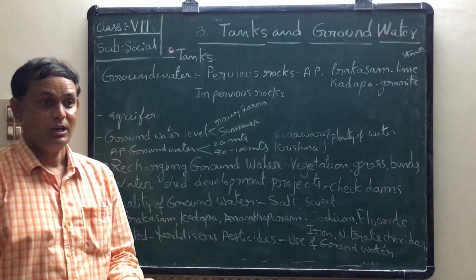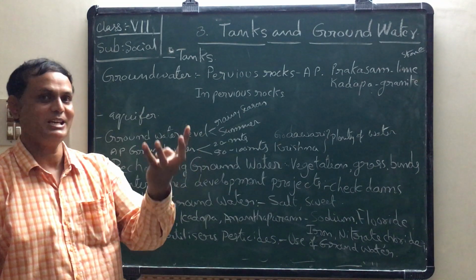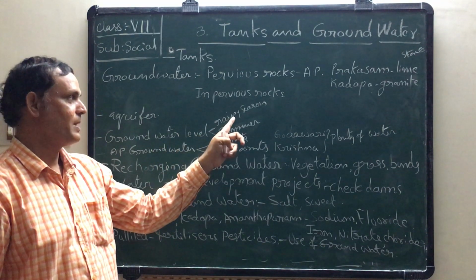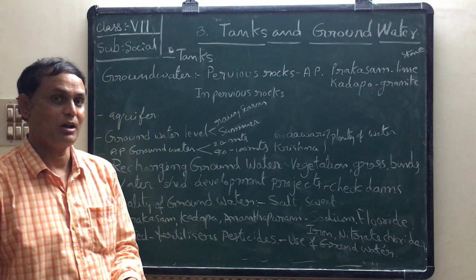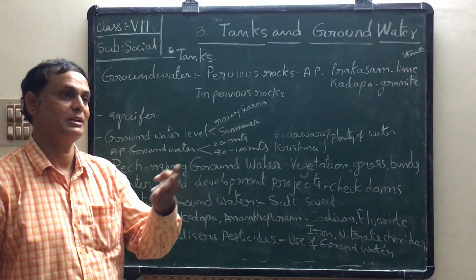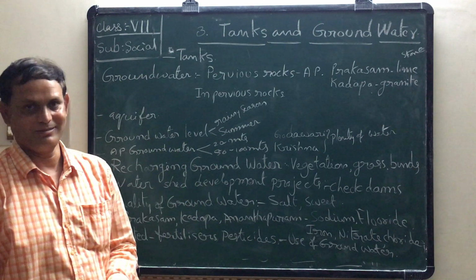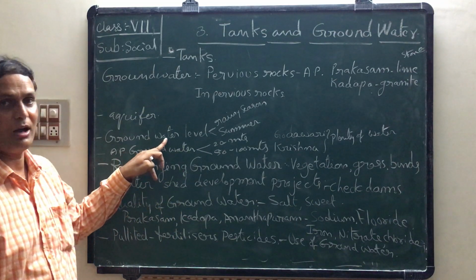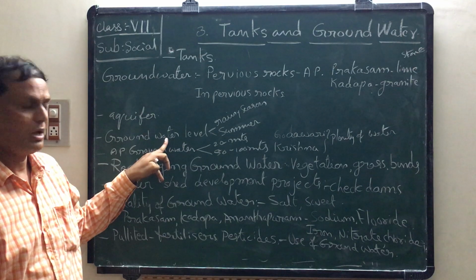We can see a full amount of water, or the water level increasing, in the rainy season. But the water level decreases in the summer season. In the month of May, some wells become dry. That situation we observe in almost every village in our AP.